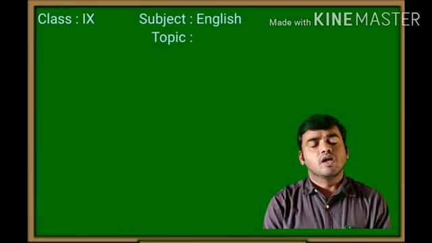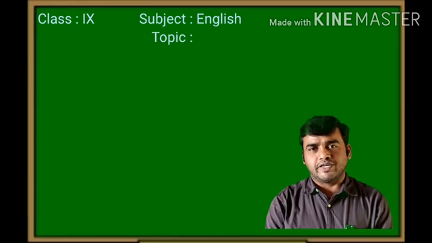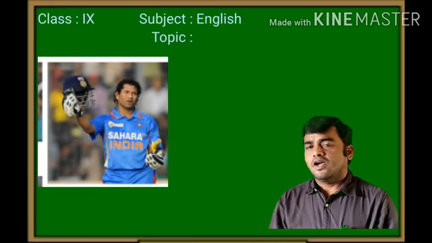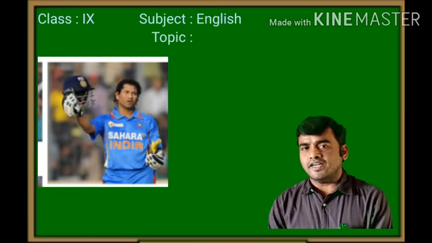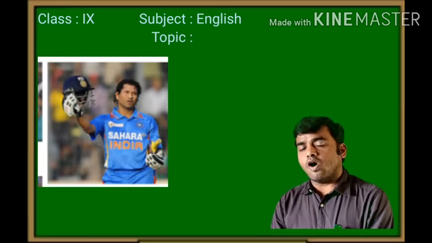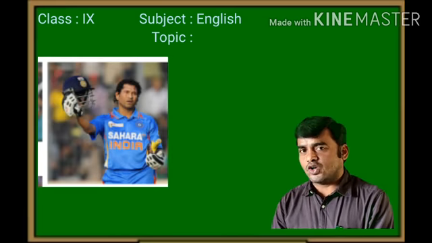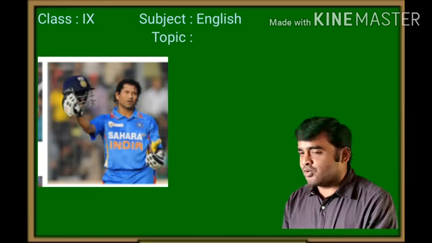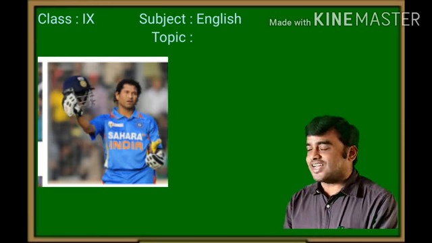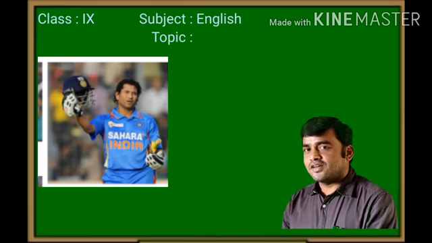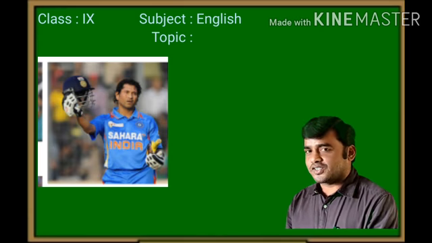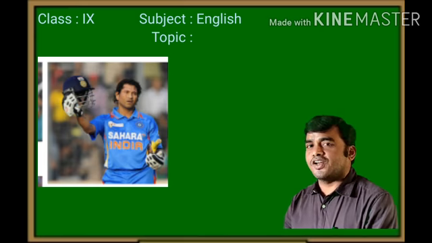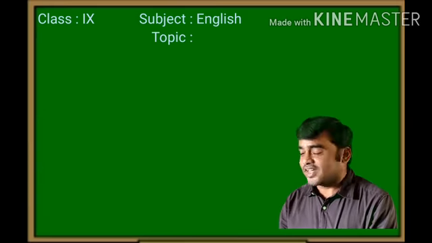Before starting my class today, my dear children, I will show you some pictures. Look at these pictures and identify who these persons are. Can you tell me who this person is? Yes, you are right, children. He is a well-known person, a well-known cricket player called Sachin Ramesh Tendulkar. Am I right? Very good.